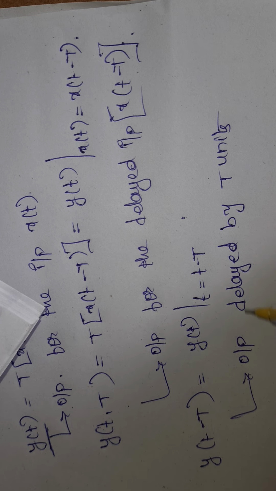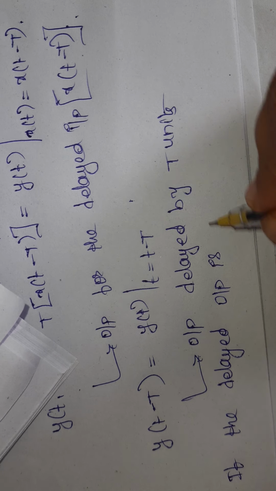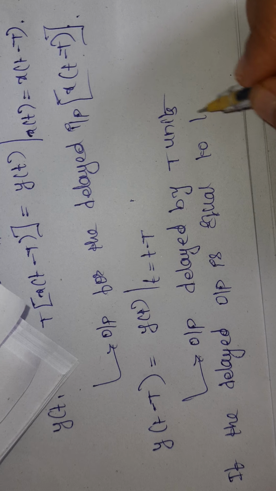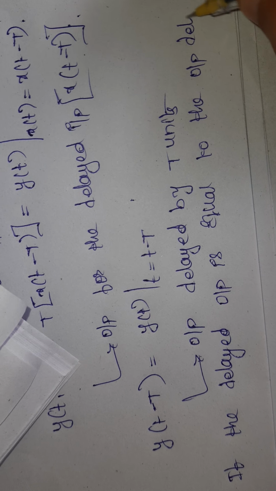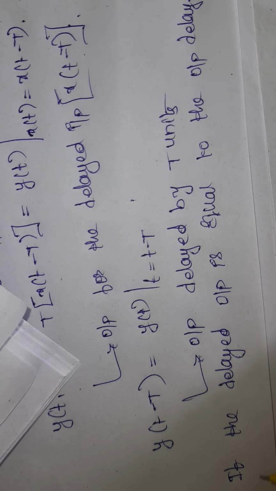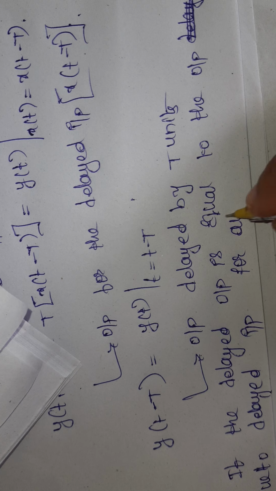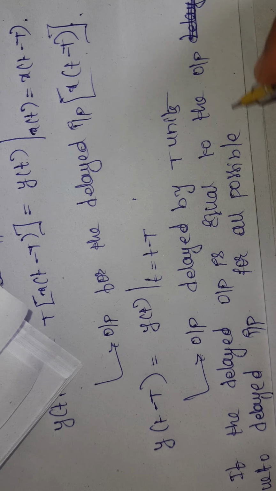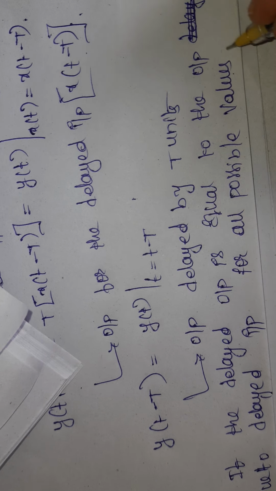Okay, so the point is, if the delayed output is equal to the output due to the delayed input, for all possible values of T, then the system is said to be time invariant.